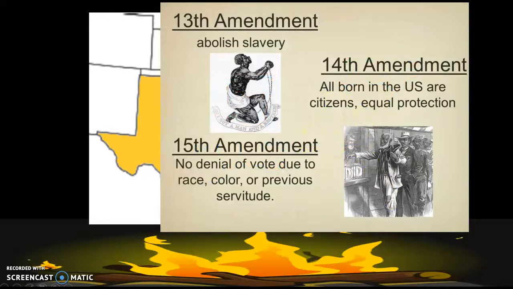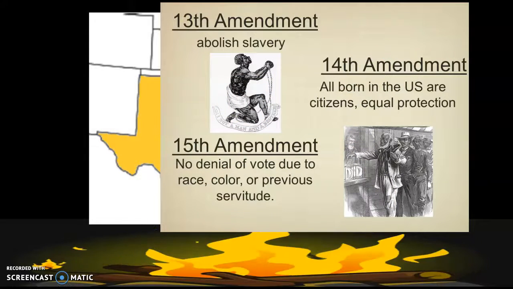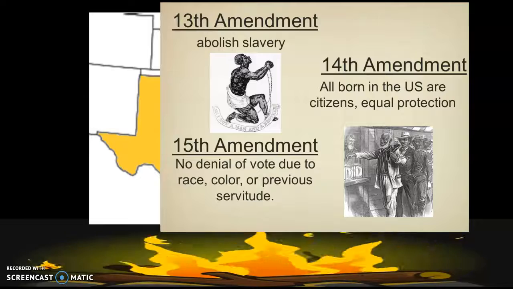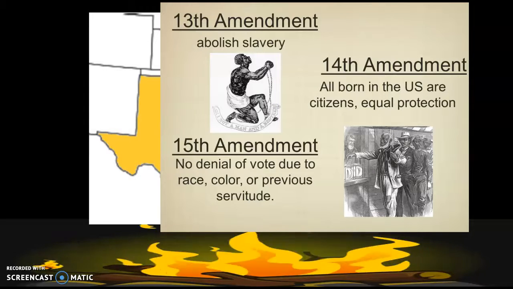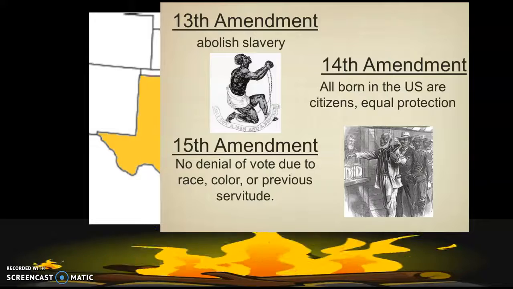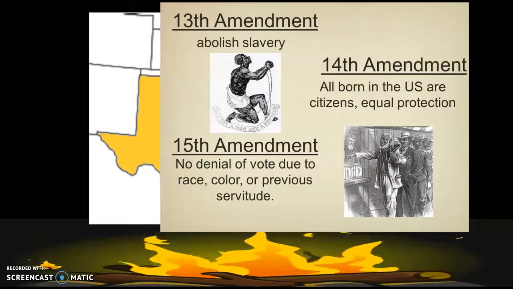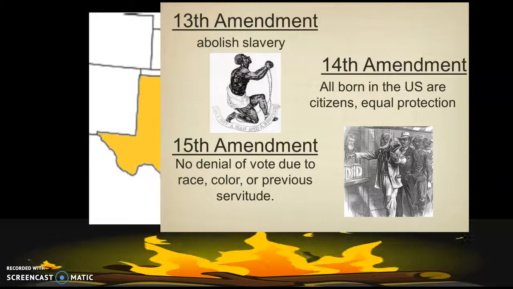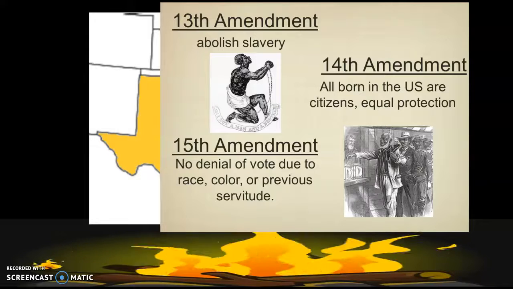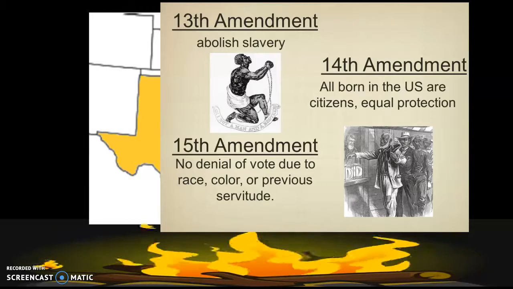But some of the things that do come out of this Reconstruction era are 3 new amendments to the Constitution. The 13th, which abolishes slavery, gets rid of slavery for good. Done. Slavery is now illegal in the United States. The 14th Amendment, which gives everybody that's born in the U.S. citizenship rights. So as long as you're born on American soil, you are a U.S. citizen, and that includes former slaves.